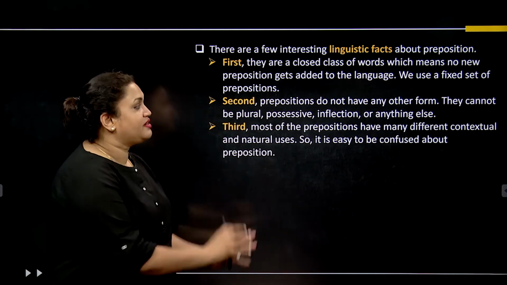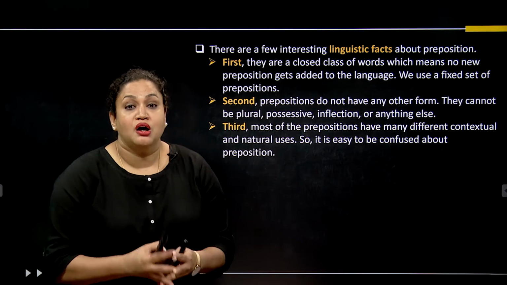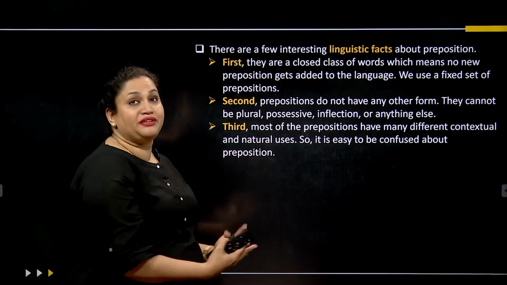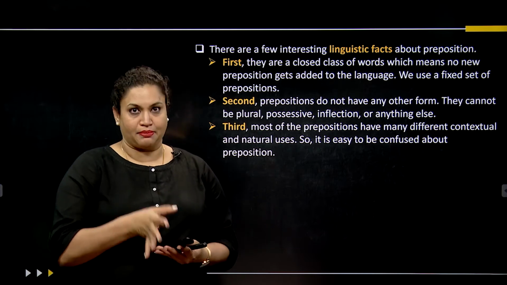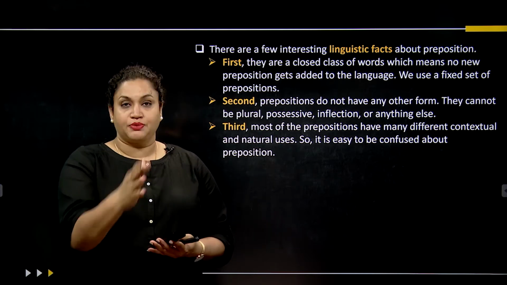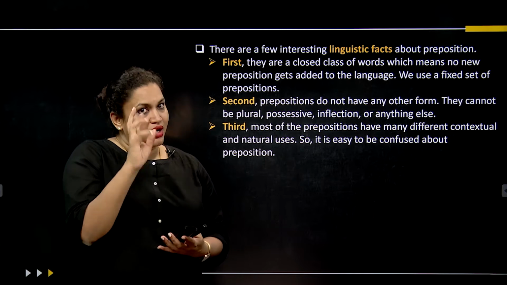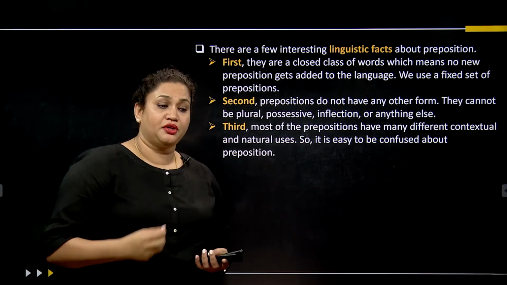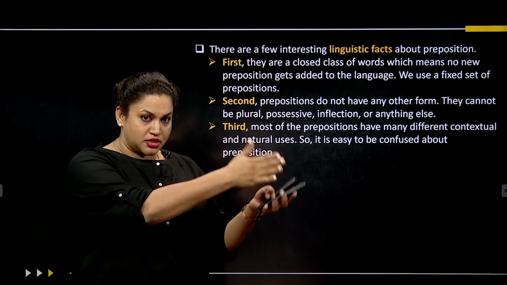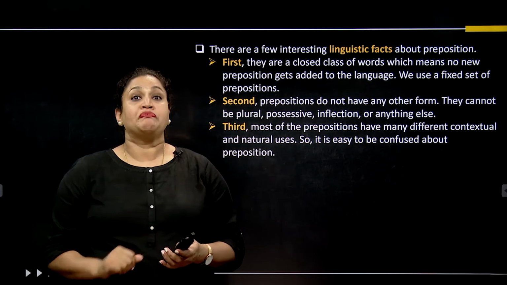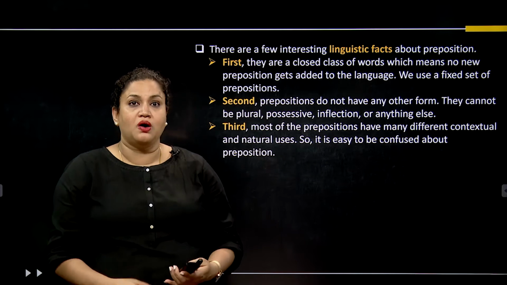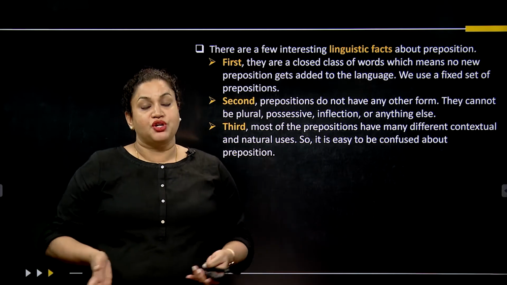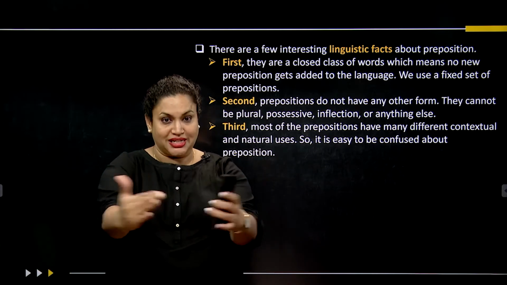So therefore, third thing, most of the prepositions have many different contextual and natural uses. So it is easy to be confused about prepositions. Now, that's what I said. If you know the nuances, for example, you might find one preposition in space and in time also. So therefore, we don't have to get confused, because we know that the premise of this preposition can stretch till that point.